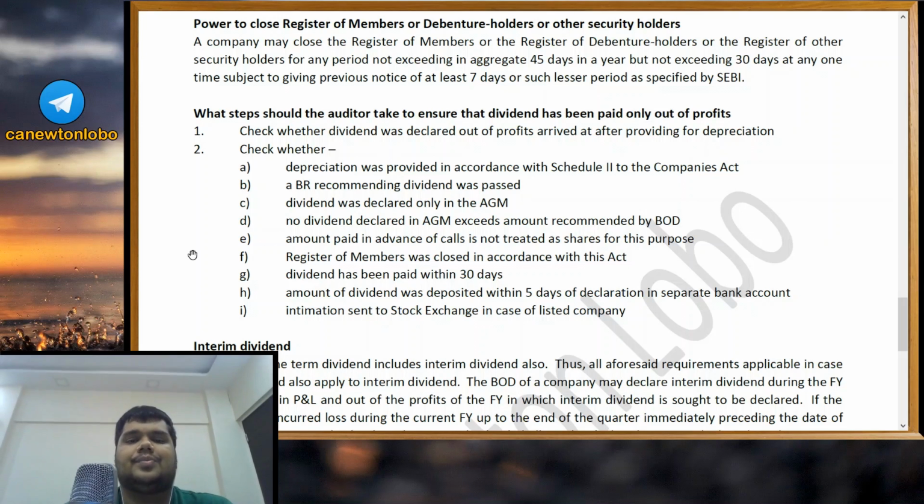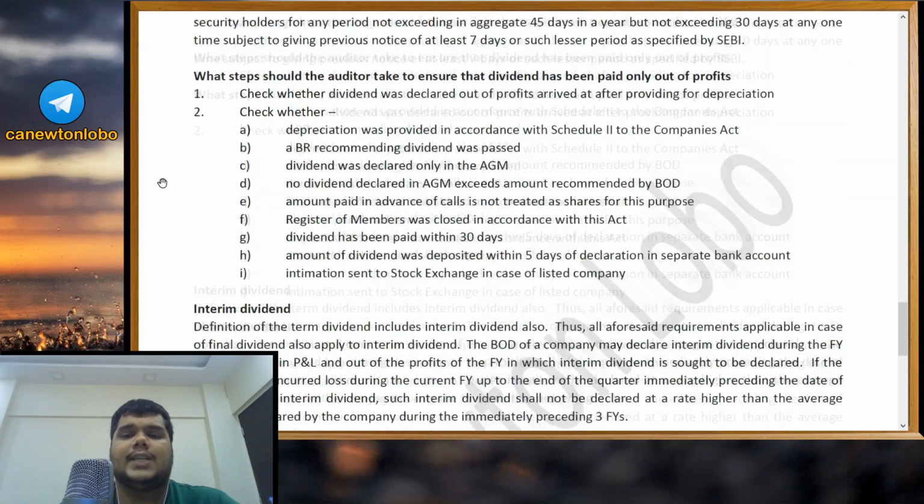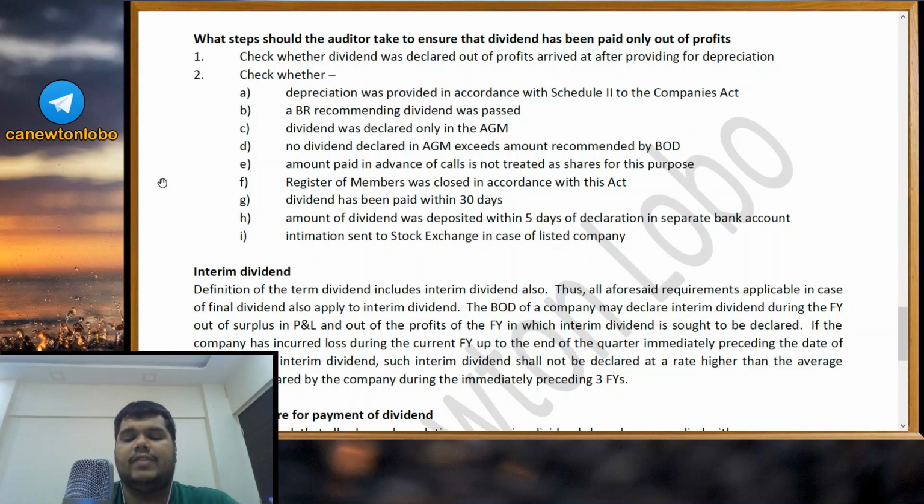Very important. Now, what steps should the auditor take to ensure that the dividend has been paid only out of profits? Now, we are saying dividend should be paid only out of profits after providing for depreciation, or if the central government or state government has given you some money for paying dividend, you can also utilize that amount for paying dividend. Now, the auditor will have to ensure that the dividend has been paid only out of profits. How should the auditor do that?